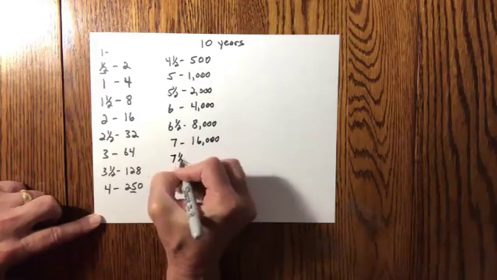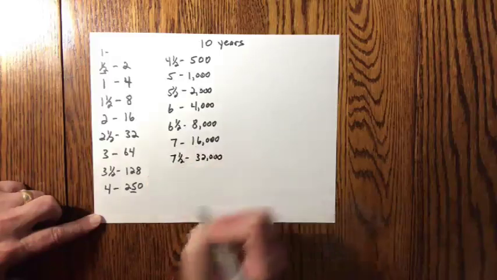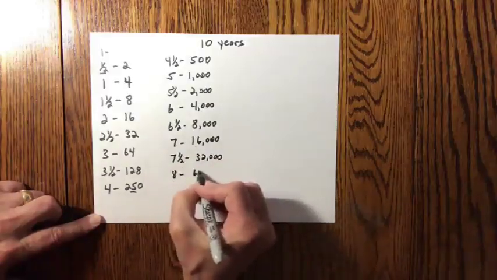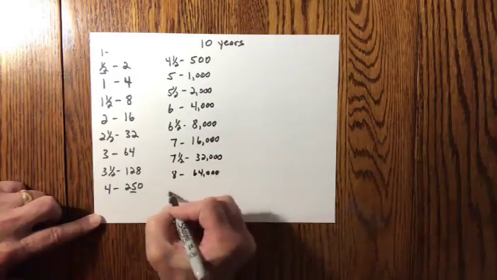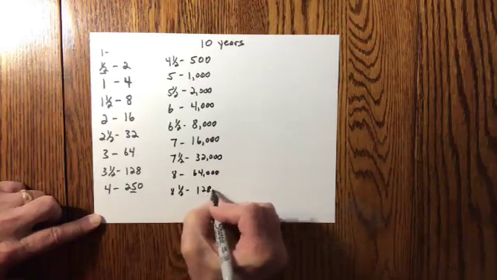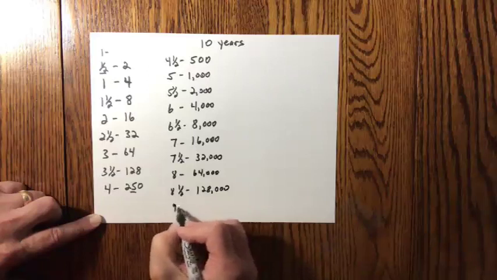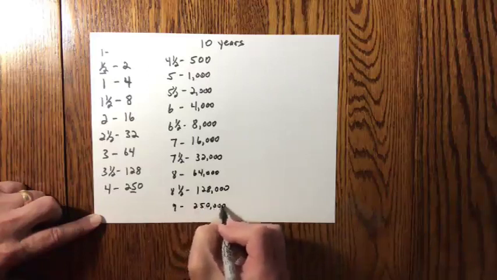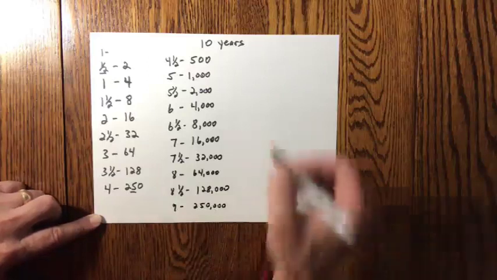After 7.5 years, then we have 32,000 disciples. At the end of 8 years, we have 64,000 disciples. At the end of 8.5 years, we have 128,000 disciples. At the end of 9 years, we have over 250,000 disciples. Now you see where this is going. These are very big numbers.